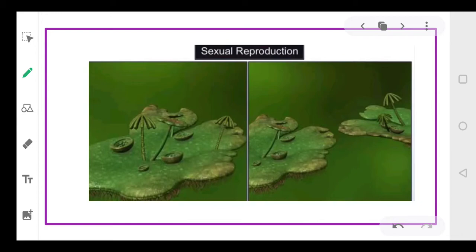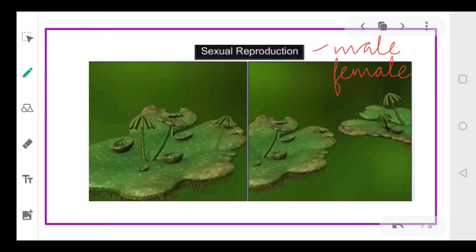Now, as I told you, they can also reproduce sexually. Whenever we talk about sexual reproduction, there will always be two individuals involved, one male and another female. The male will produce the male gametes and the female will produce the female gametes.